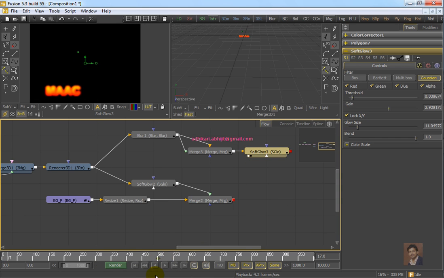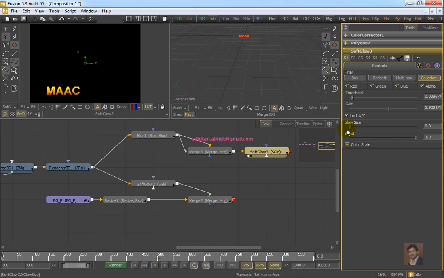Decrease the glow size, otherwise the text will not be visible clearly.